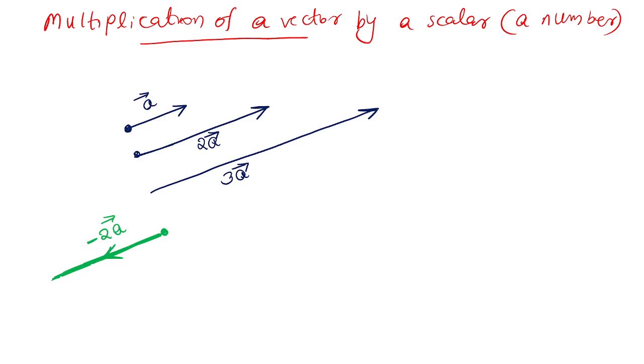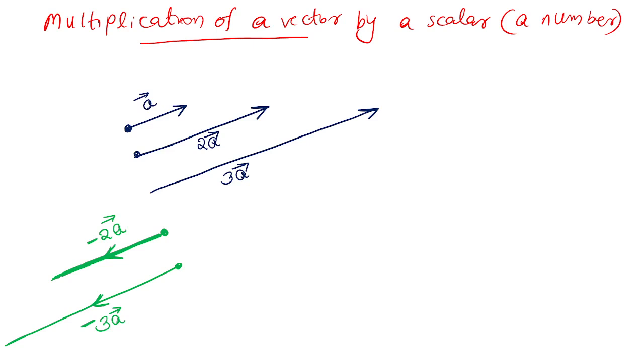So what is the meaning of minus 3A? Minus 3A will be like this. He travels 3 times the distance, and the negative sign indicates that he travels in the opposite direction. So that's all. Negative sign indicates opposite direction. That scalar number 2, 3 represents what? That many times the magnitude. Understood? So in this way we define it. Okay, clear?